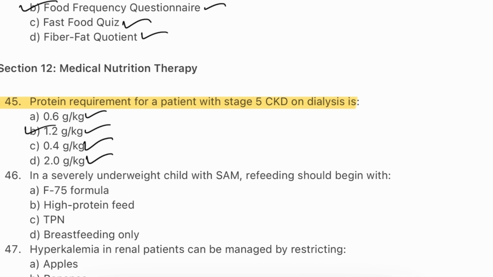Dialysis removes nitrogenous waste and some amino acids, increasing protein needs. Patients on hemodialysis require around 1.2 gram per kg per day to prevent muscle wasting. In contrast, pre-dialysis CKD patients may need protein restrictions. Adequate energy intake is also essential to prevent catabolism.